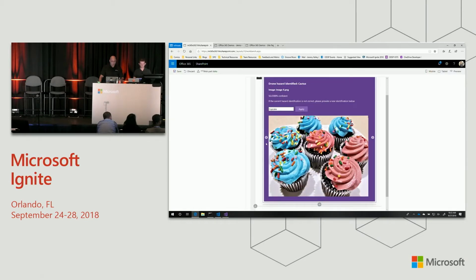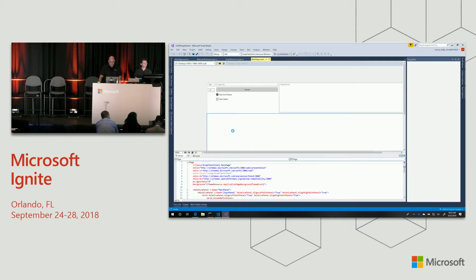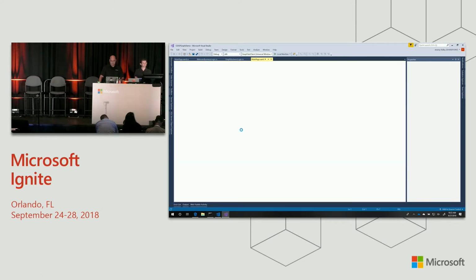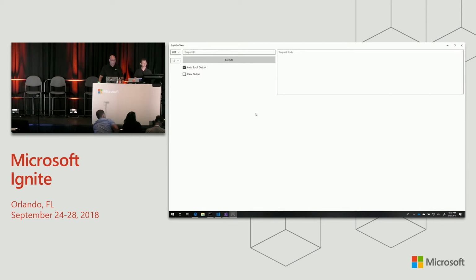And that's all cool. But I did all of this in the workbench, and that kind of makes me sad because I have this really cool new Pages API that would let me actually put this onto a page programmatically. And so let's see what it will take to do that, which is really not going to be very much. So I have another client, and we're going to ship the code for this as soon as I can get enough comments in. And this is a Windows client that I wrote that kind of mimics what the Graph Explorer allows you to do. So I've got kind of a selector of what kind of operation I'm going to do. I've got my version selector.